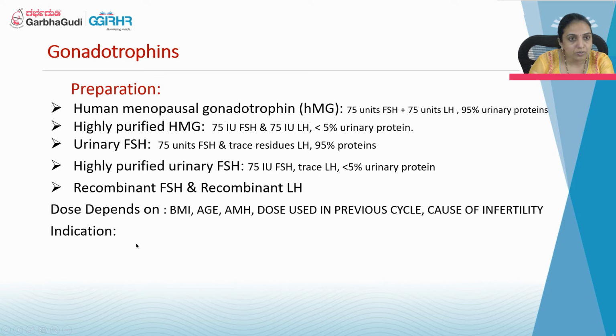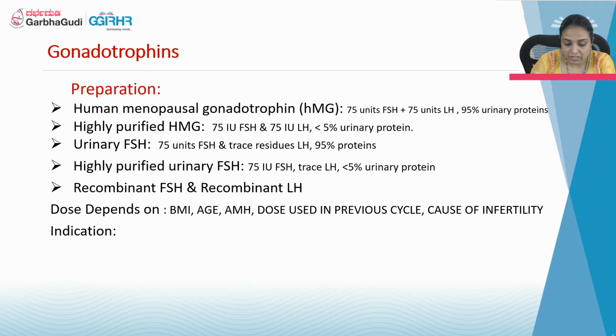The other injections which can be used, which is cost effective, is urinary FSH. The other is highly purified urinary FSH. In highly purified urinary FSH, because of the high purification methods, the urinary proteins are less. So there are fewer allergic reactions, and the response will be good and uniform.